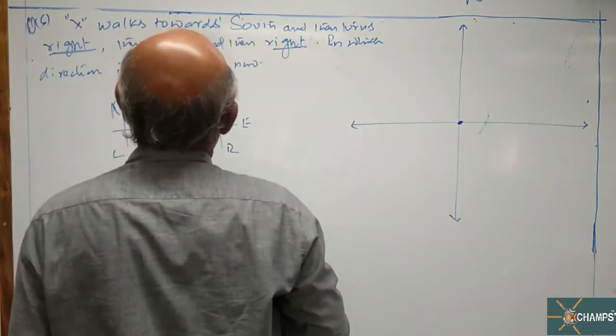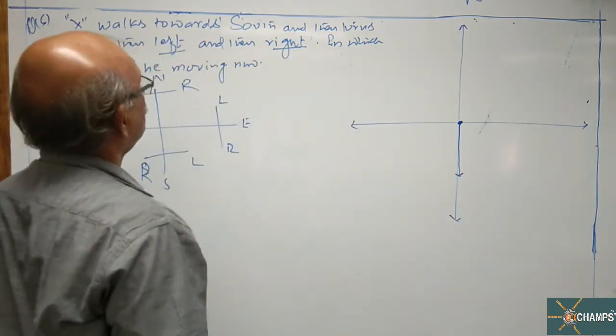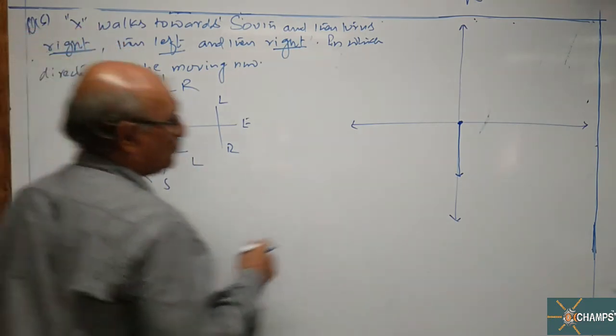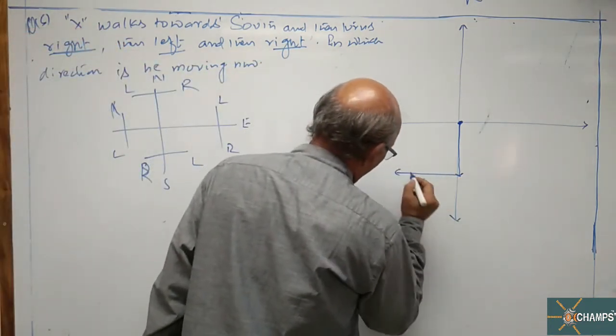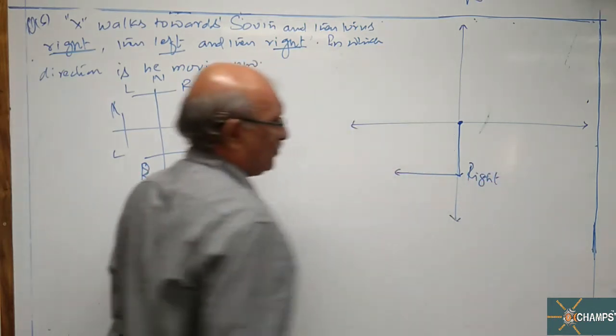Starting point. X walks towards south, and then turns to right. Right hand side of south is west, so he turned towards west. This is first right turn.